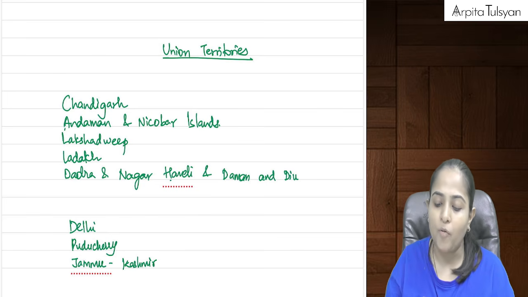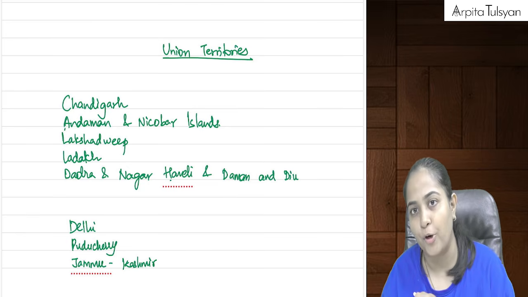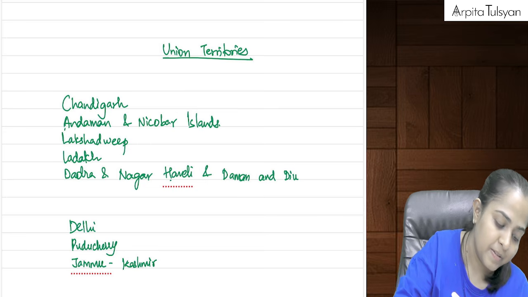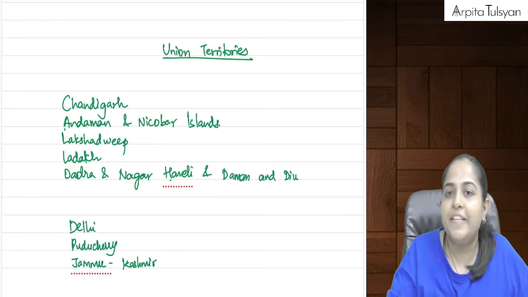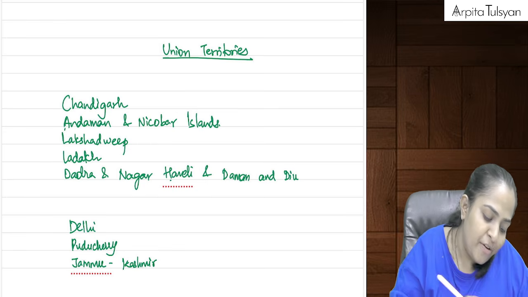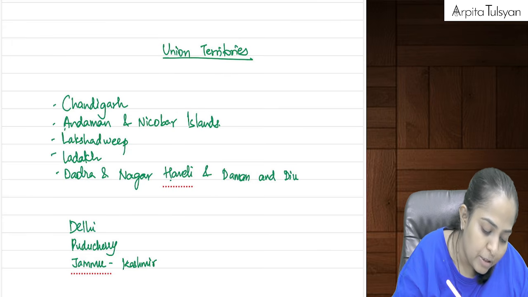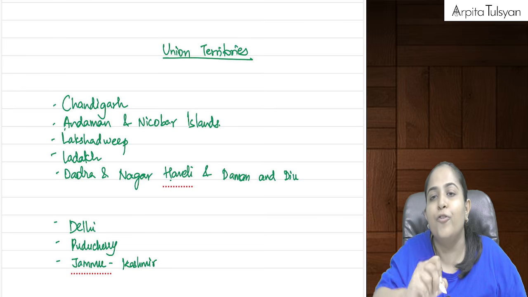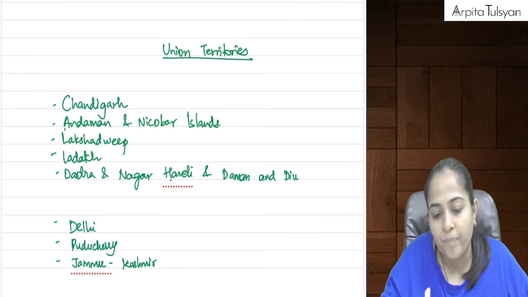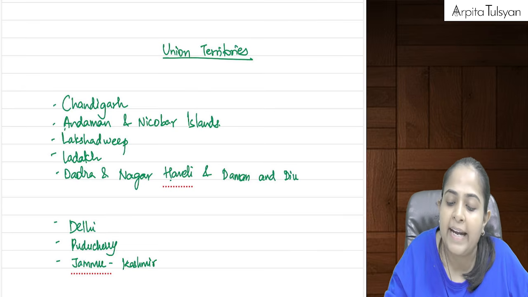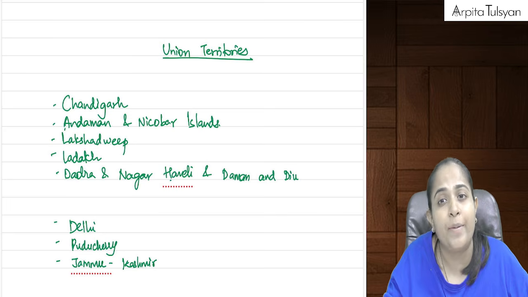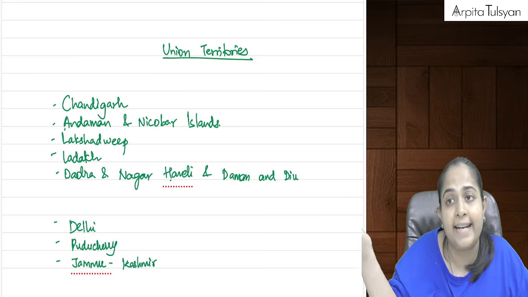Now what happened is, for GST purpose, when the GST law came into force, we went and asked these union territories how they would like to adopt the GST law. Would you want to create your own legislature? Do you want to make your own laws just like a state is going to make?